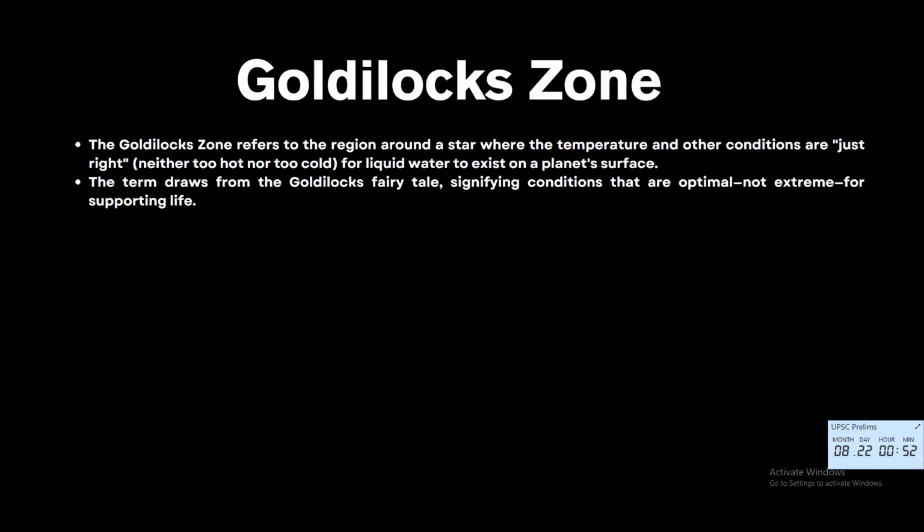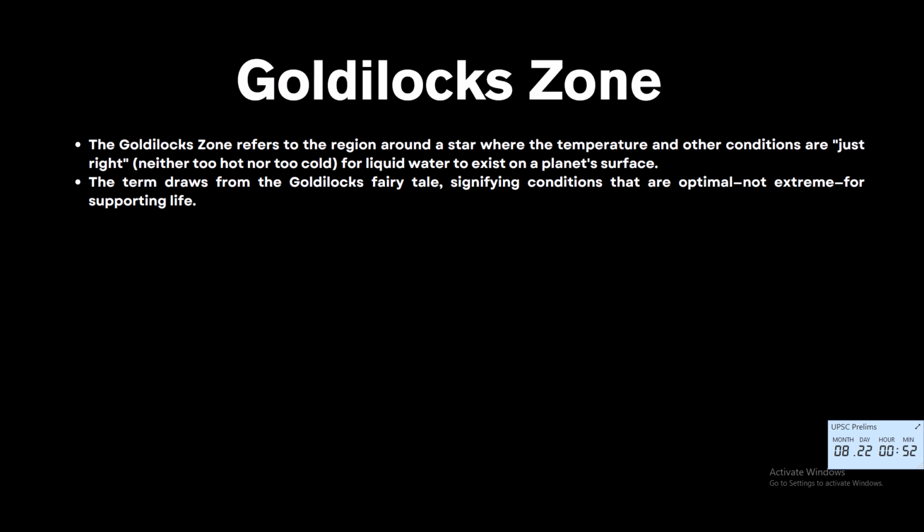Now let's look into the Goldilocks zone. The Goldilocks zone refers to the region around a star where conditions are just right, not too hot and not too cold, for liquid water to exist on a planet's surface, making it a prime target in the search for life beyond Earth. The term draws on the Goldilocks fairy tale, which means optimal conditions for habitability.